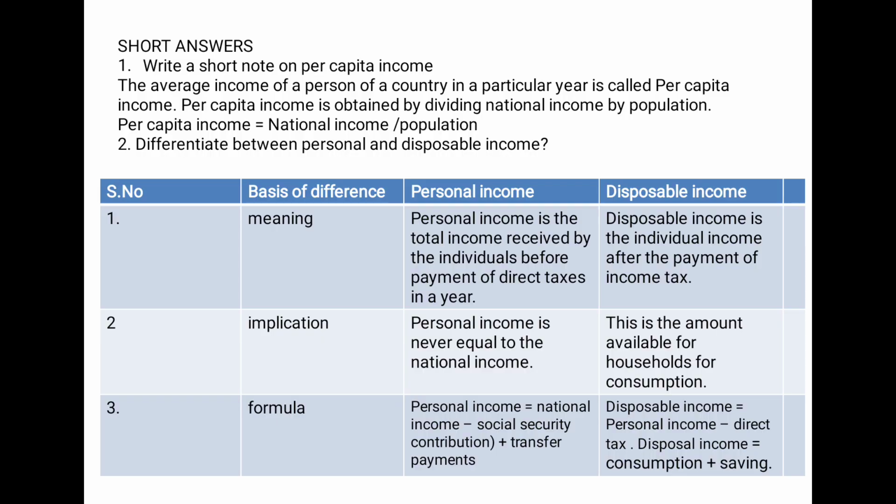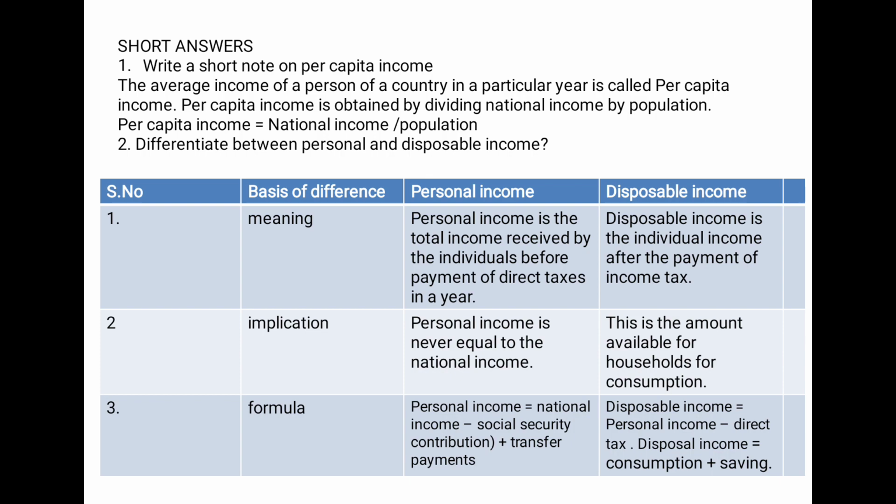Next, write a short note on per capita income. What is per capita income? An individual's income is called as per capita income. So how can you calculate per capita income? We have to divide national income by population.